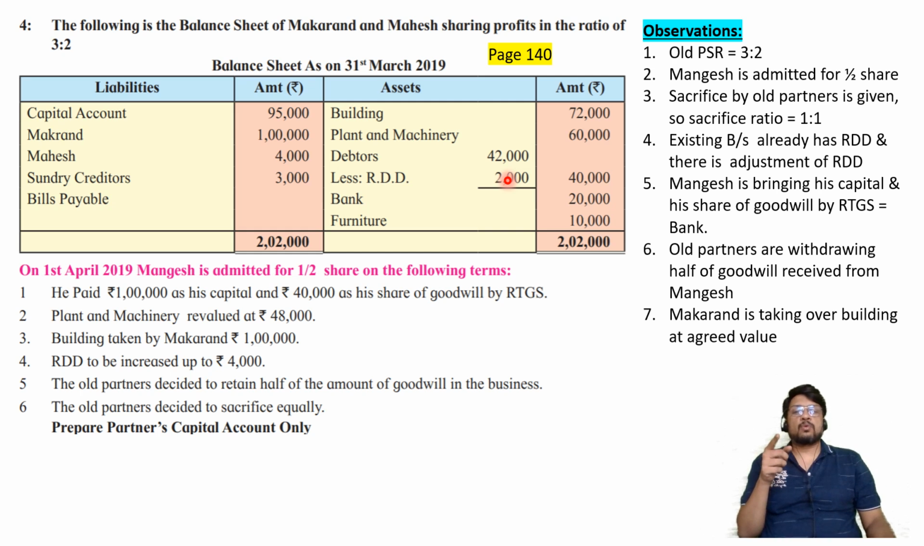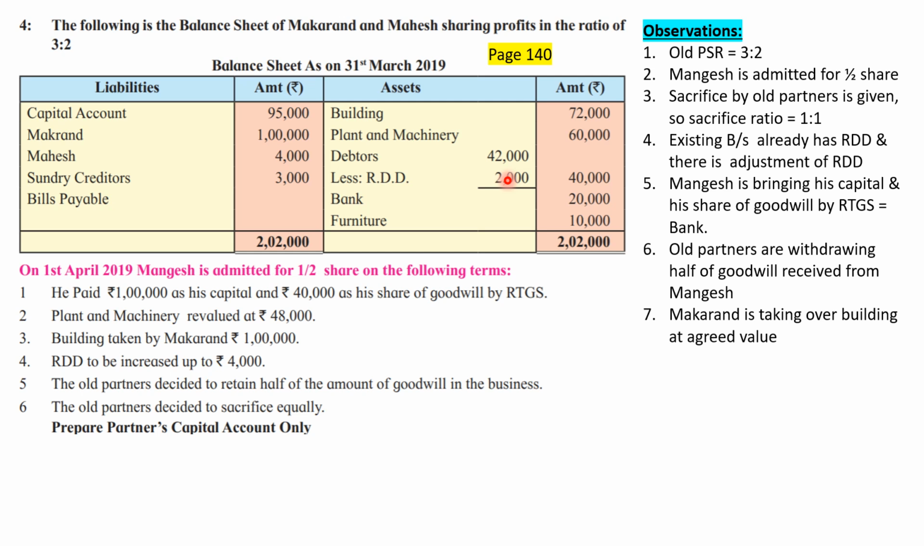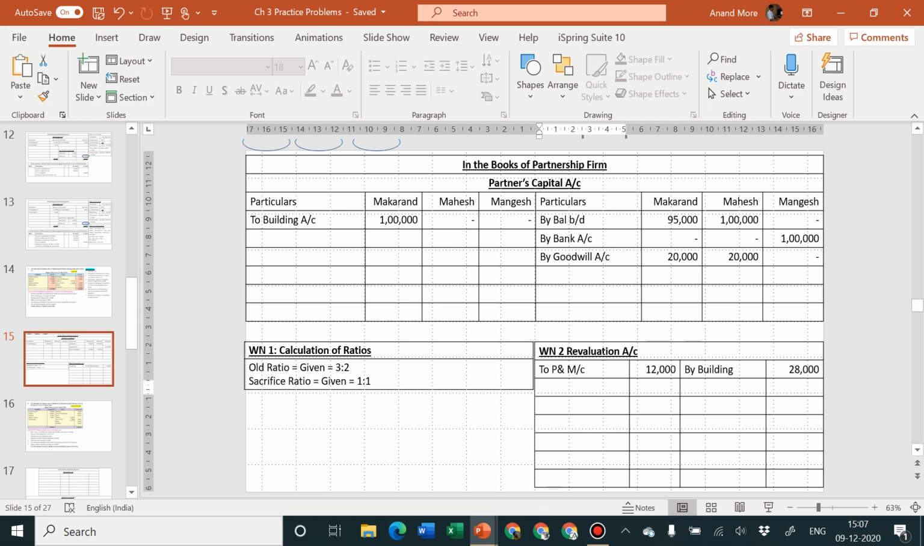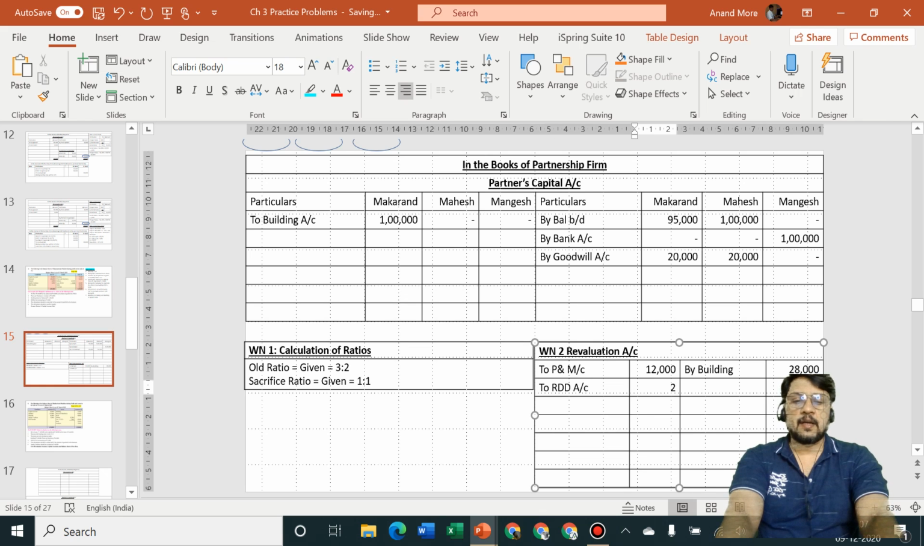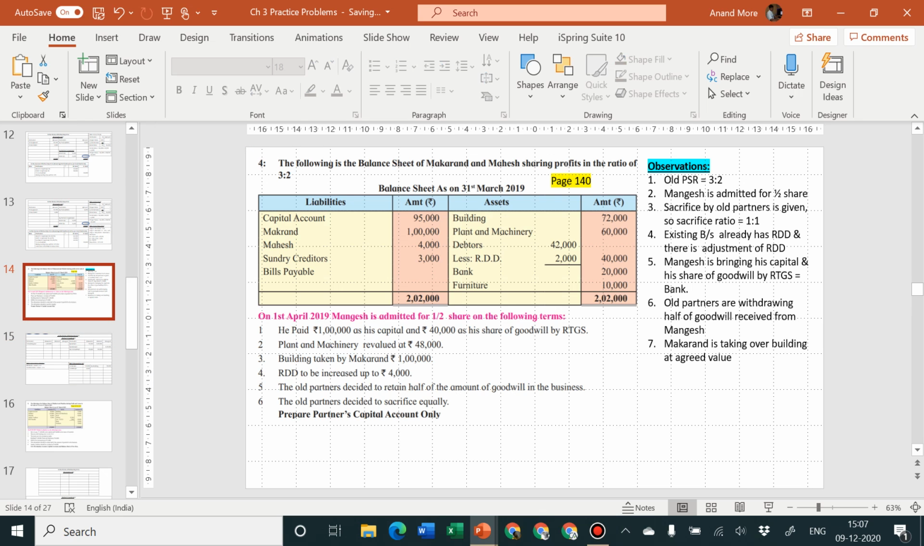In this problem, we are not going to consider P&L account because we are talking about admission of a partner, so it will be transferred to revaluation account. Revaluation account debit to RDD account, that is the entry. So revaluation account debit side, to RDD account 2,000. Okay. Next, second effect, closing balance sheet asset side, less from debtors 4,000.